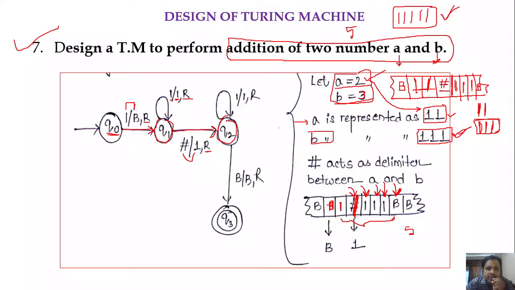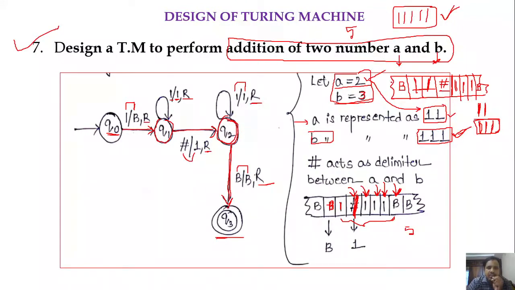In Q2, if we get any ones, keep them as they are and keep on moving the head towards right. In Q2, if we get a blank, it means we have processed the entire given input. So keep that blank as it is and move the head towards right, and move to state Q3. Q3 will be the final state. This is how we can implement a Turing machine to perform addition.